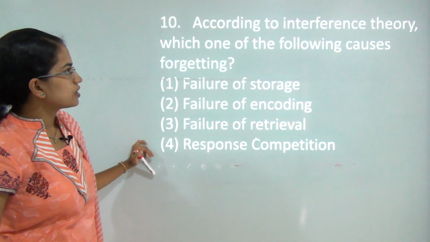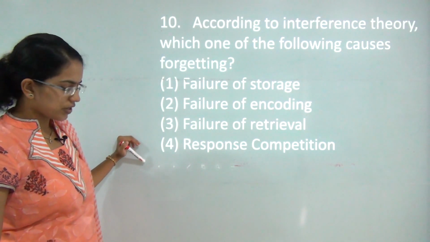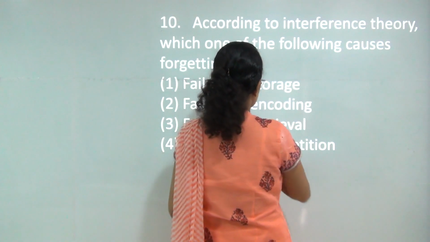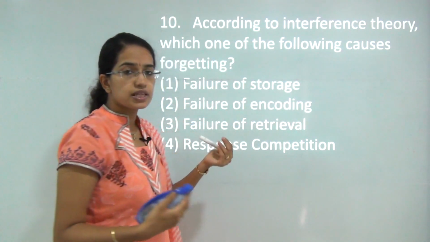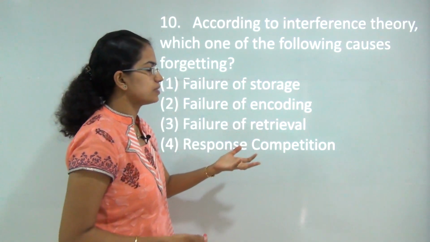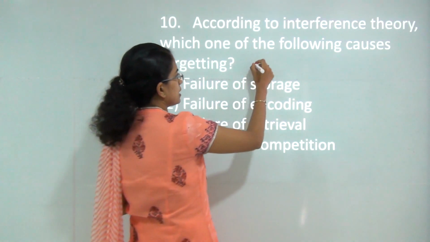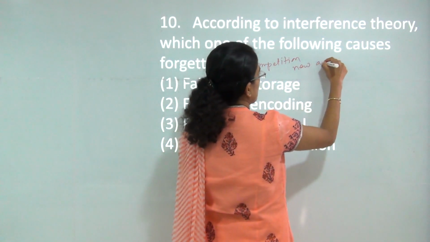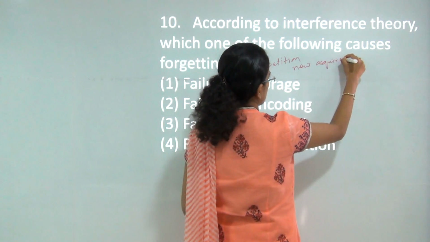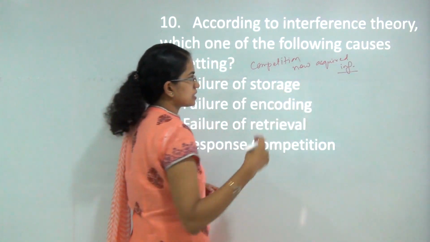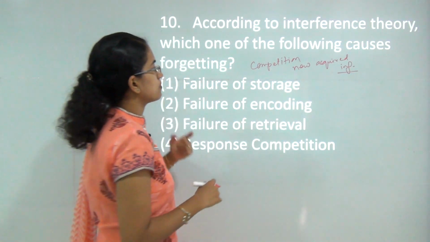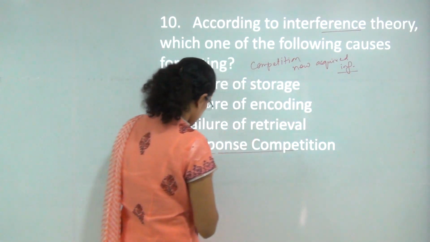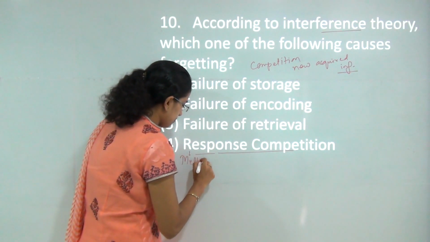The next is, according to interference theory, which one of the following causes forgetting? Now forgetting occurs due to interference, and this interference is due to failure to retrieve information. You are unable to retrieve some information, and that is due to the competition created by the newly acquired information. If it is there, it would create a competition with the existing information, and that would be one of the major causes in interference theory. So response competition would be the obviously correct answer. This was first proved by Melton and Irwin.